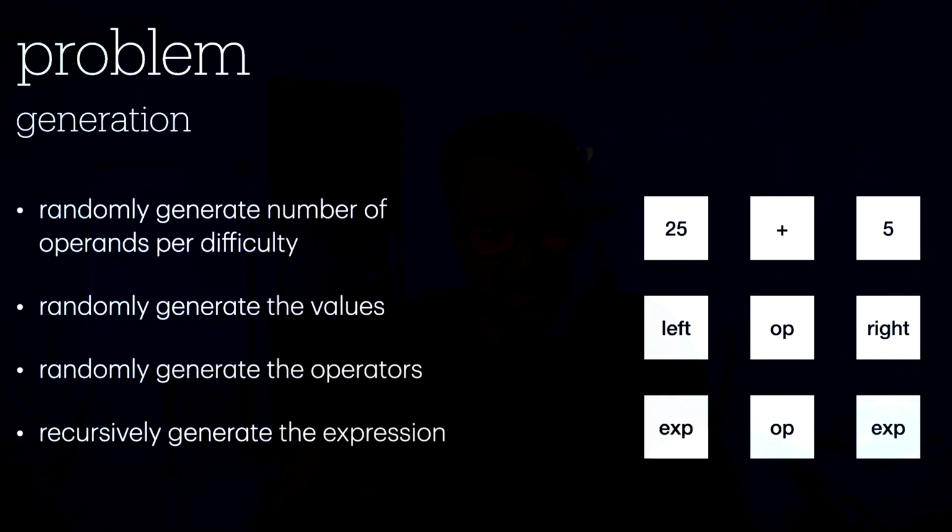As you can see from this diagram here, if I do something like 25 plus 5, then the left is 25, the op is the plus, and the 5 is the right part. If I want to then generate wider expressions, then I would generate the right-hand number as 5. I would generate the operator. But then with recursion, rather than putting a literal in there like 25, I would then just generate another expression. So it could be a left part, an operator, and a right part. And then that will just get bigger and bigger and bigger. So that's pretty much how that works.